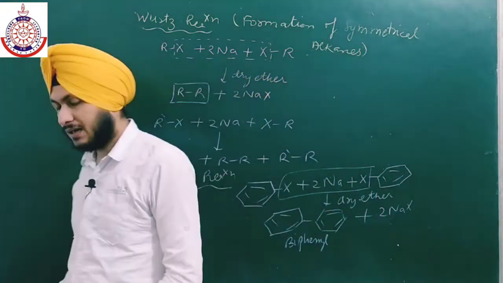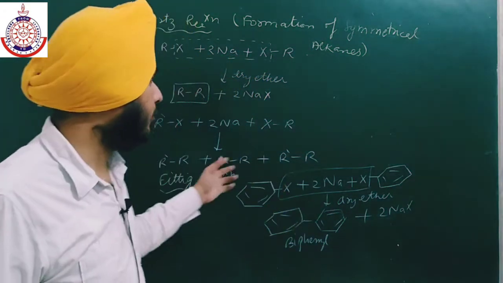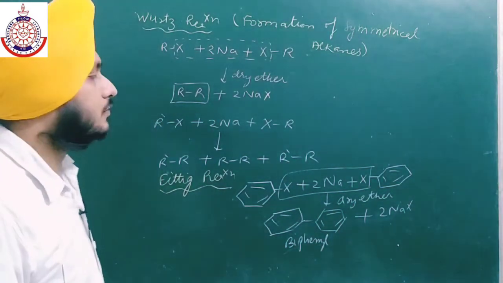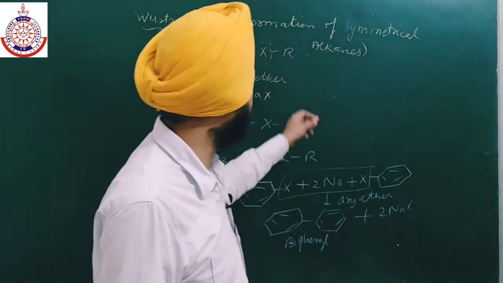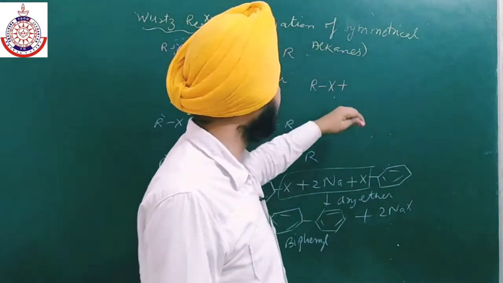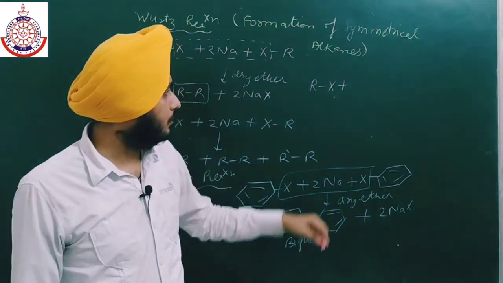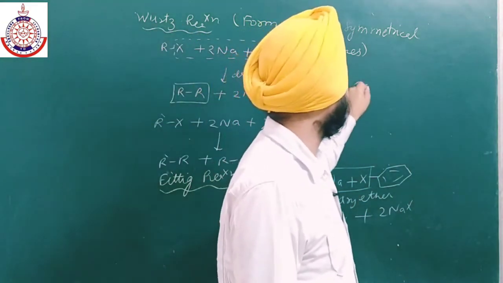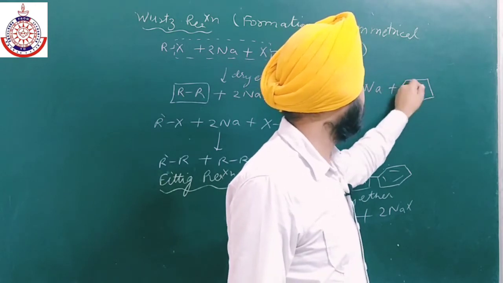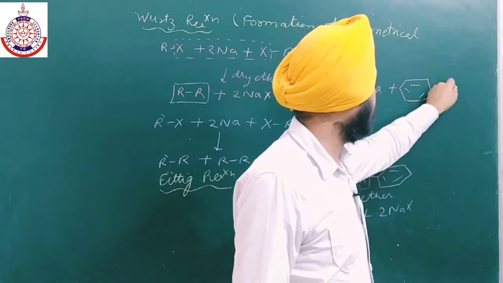Similarly, if we have one alkyl group and the other is an aryl group, then this reaction is known as the Wurtz-Fittig reaction, and the reaction is RX plus ArX plus 2Na. The yield of this reaction is also very poor because there are a lot of chances of other products.